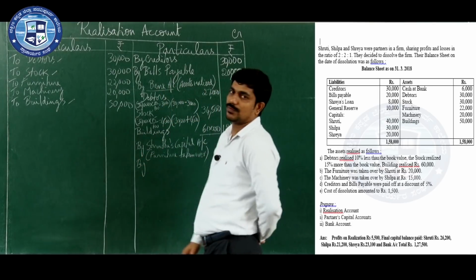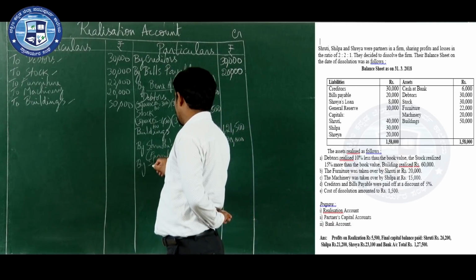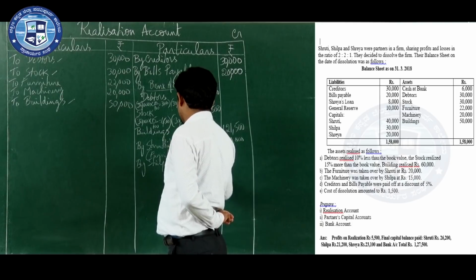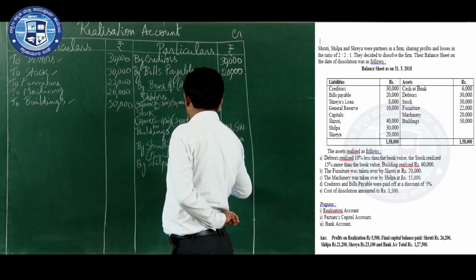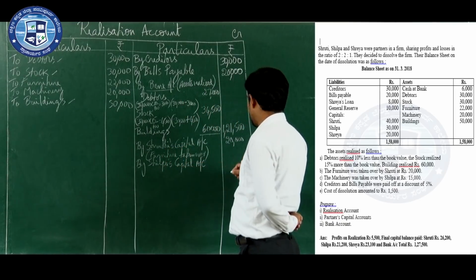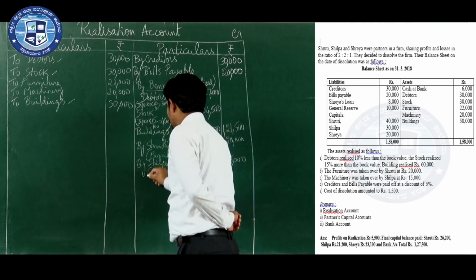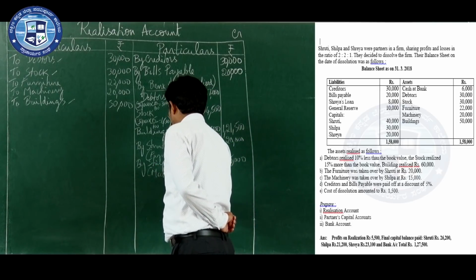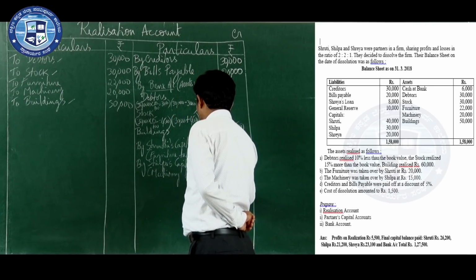Next one is machinery, which was taken over by Shilpa at rupees 15,000. So write by Shilpa's capital account. Amount is 15,000. In bracket write machinery taken over.